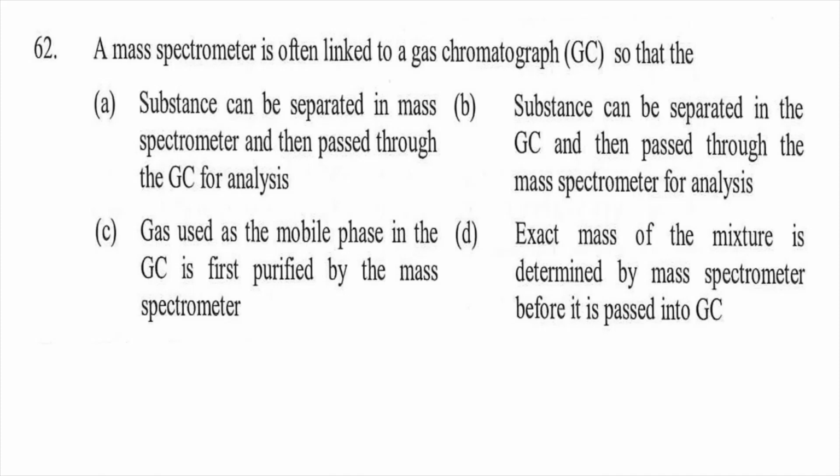Option C, gas used as a mobile phase in the GC is first purified by the mass spectrometer. And option D, exact mass of the mixture is determined by the mass spectrometer before it is passed into GC. So the right answer will be B. Substance can be separated in GC and then passed through mass spectrometer for analysis.